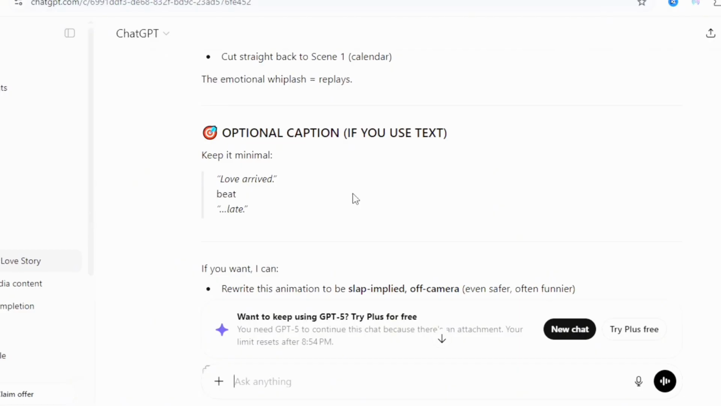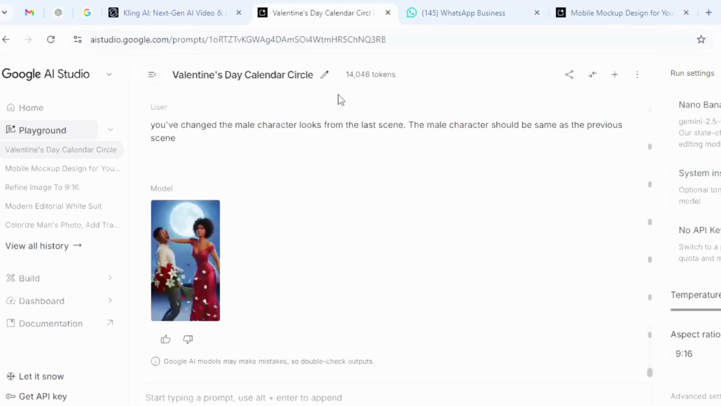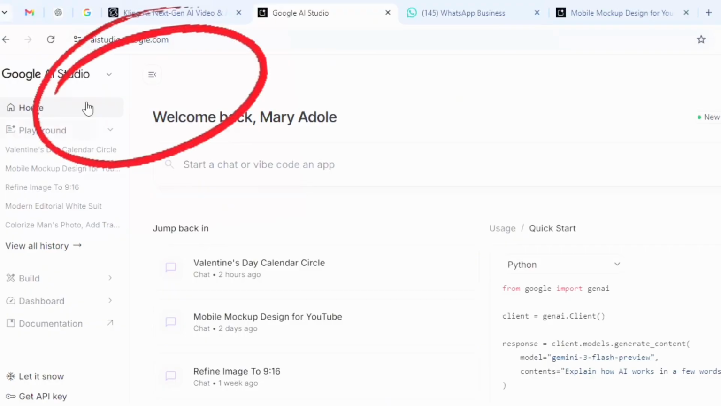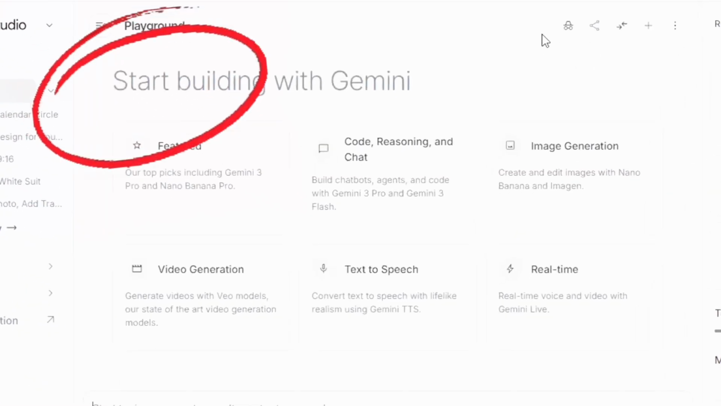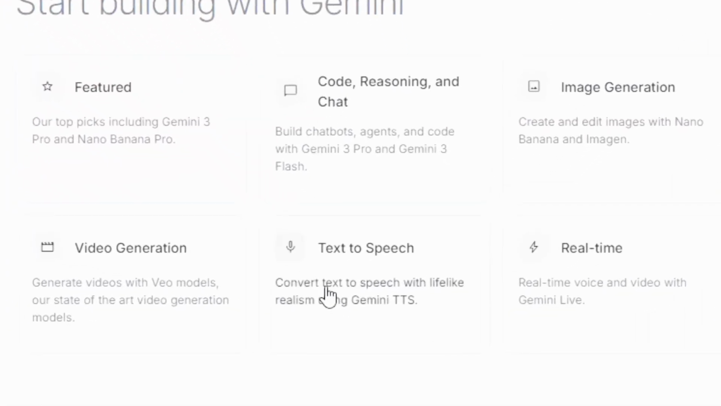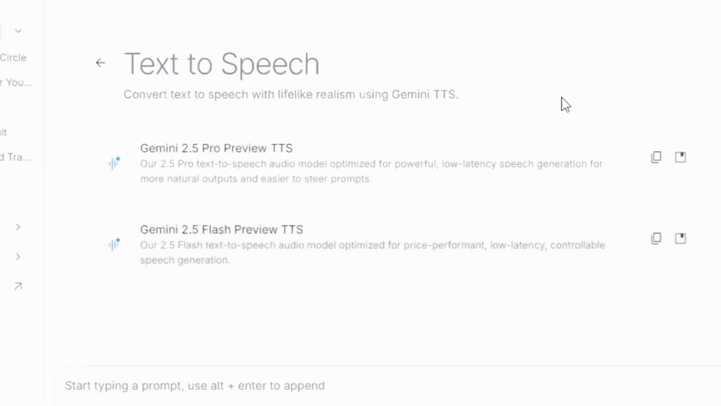After it has generated the narration for you, just copy everything and then come back inside of the Google AI Studio where you have accessed Nano Banana. And what you're going to do is to click on Playground. And instead of Playground, you're going to see text to speech. So simply click on text to speech and then select the model you want to use. So you can just read through this and see what it means and which one is going to be more suitable for you. Then let's say I want to use this first one, right? So I'm going to click on it.